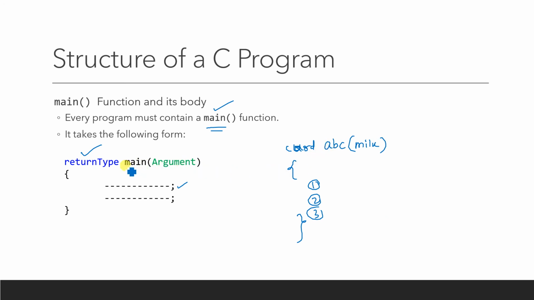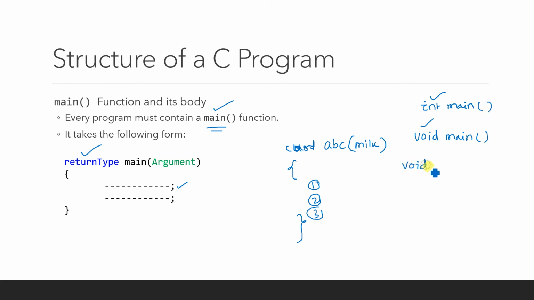Similarly, main also takes a form like this. Generally we write int main with a blank bracket, meaning nothing is there. Someone writes void main with brackets. Void means the function does not return anything. Int means the function has to return an integer value. A blank bracket means the function does not take anything.